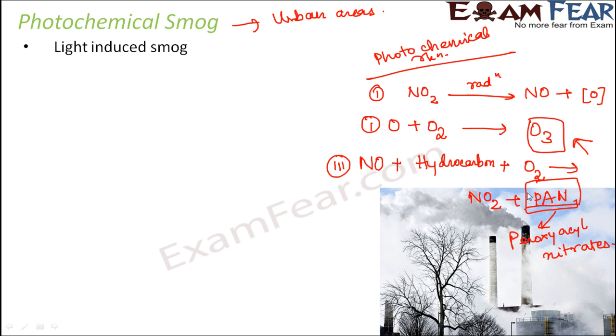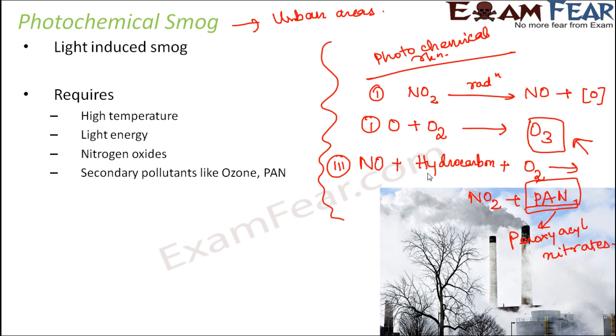So you see, in case of photochemical smog, many secondary pollutants are also involved. Now this type of smog happens as a result of these photochemical reactions, and all these reactions take place in presence of light. That is why it is light-induced smog, and that is why it is called photochemical smog.